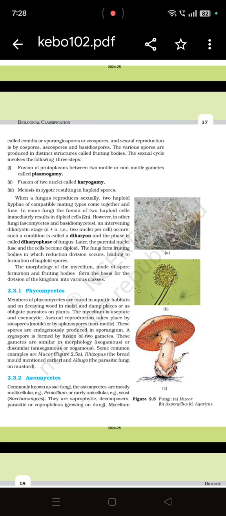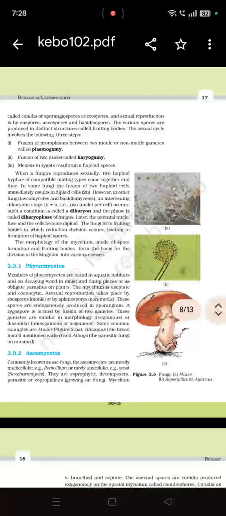Meiosis always forms haploid spores, mitosis always forms diploid spores. Diploid means 2n stage and haploid means n stage. And when the cell has a 2n condition, it is called dikaryon, or the dikaryophase of the nucleus.